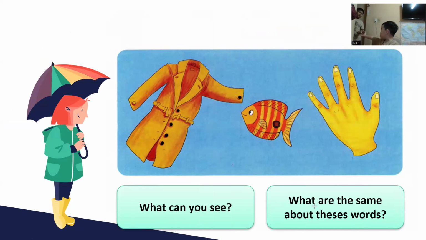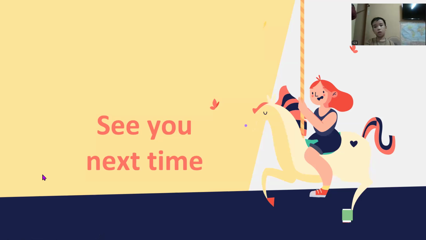What is the same? I don't know. They have the same what? They have the same color. They are orange.